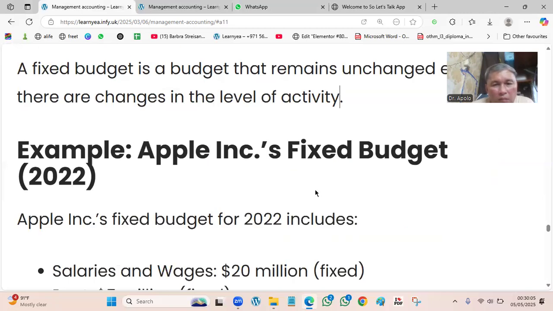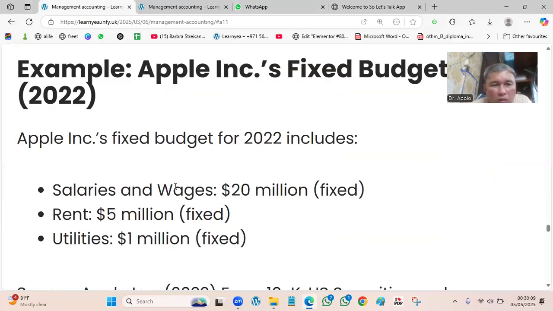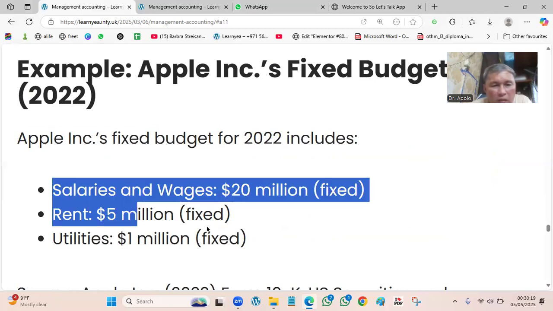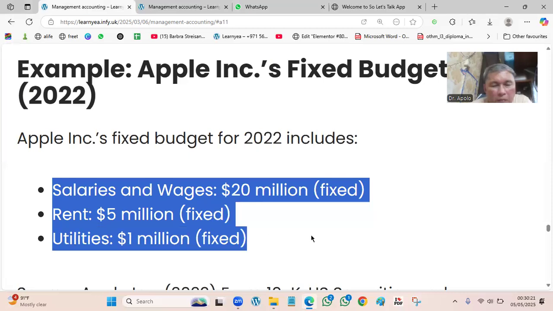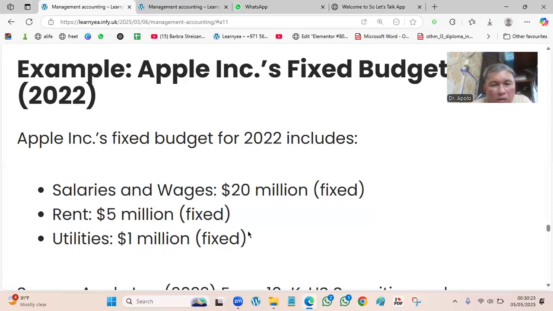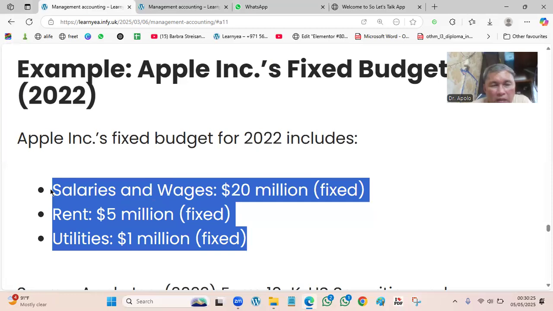Example, Apple's fixed budget. For 2022, we have salary and wages 20 million, rent 5 million, utilities 1 million. So this is already budgeted, continuing from the previous operation. Actually, the budget was just copied from the previous year.